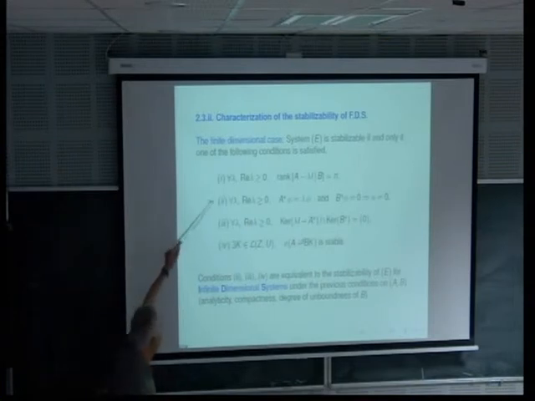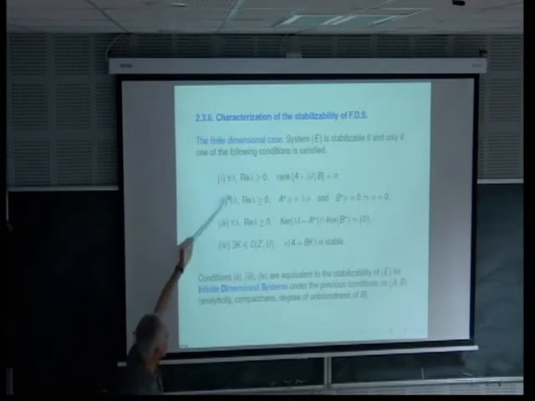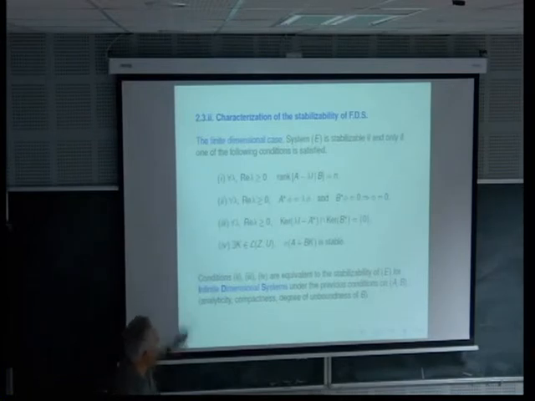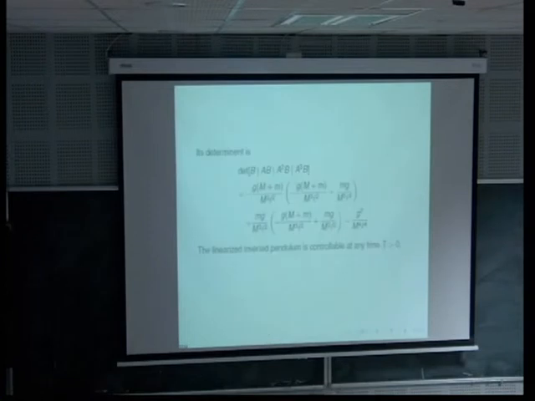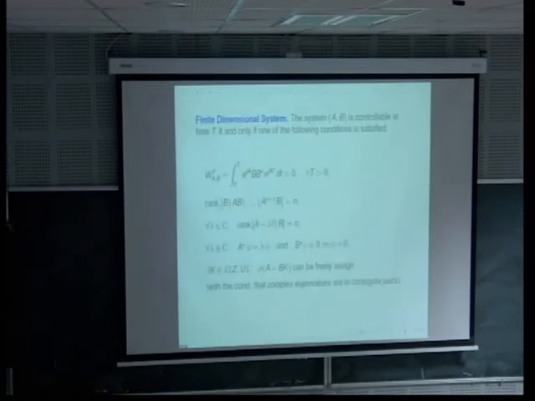Forget the eigenvalues for which the real part is negative, because these eigenvalues correspond to the stable part of the system, and try to find a condition on the unstable part. So you have to look at the lambda for which the real part is positive, and the condition is exactly the same as given previously.